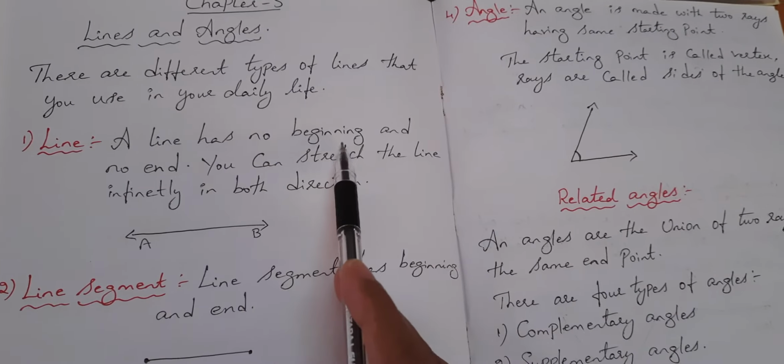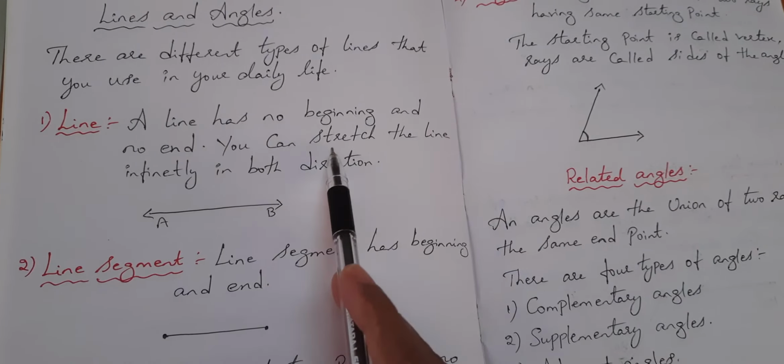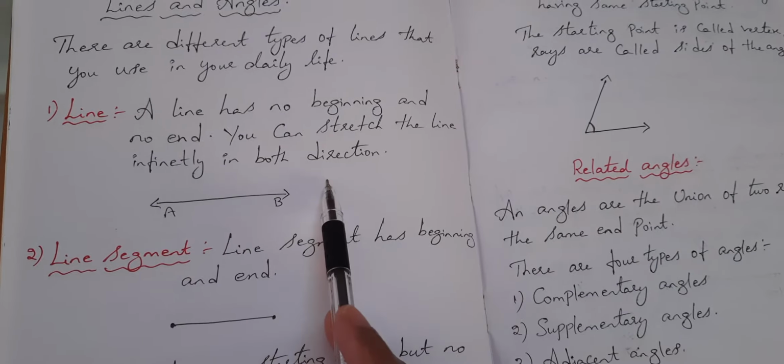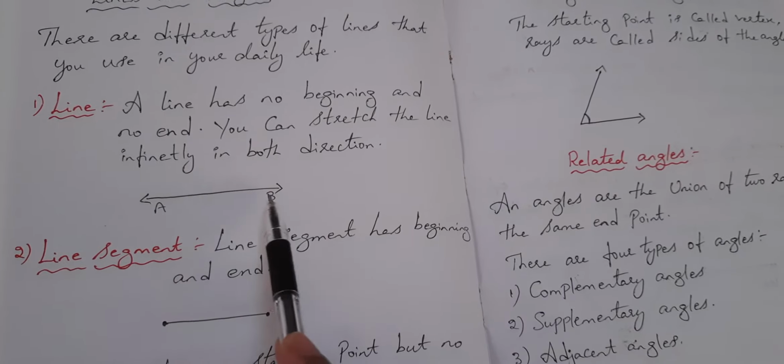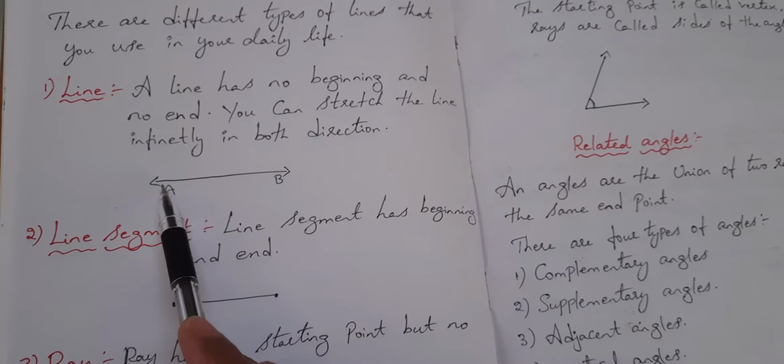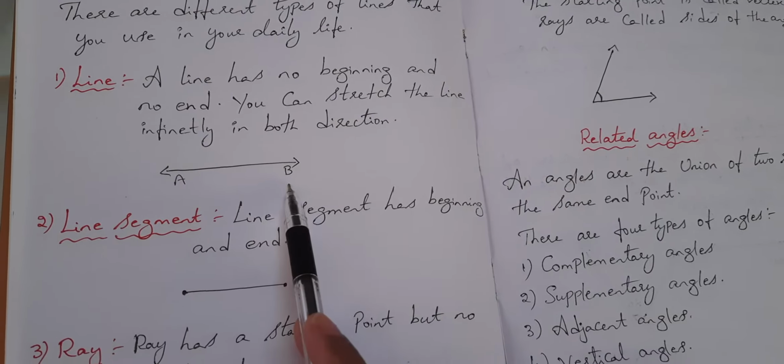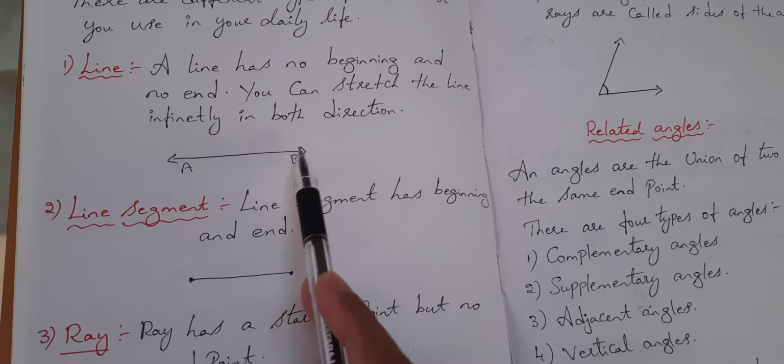A line has no beginning and no end. You can stretch the line infinitely in both directions. See now, here no points here. How much you want, you can drag that line. So I have kept here A and B I have taken. So this is a simple line.